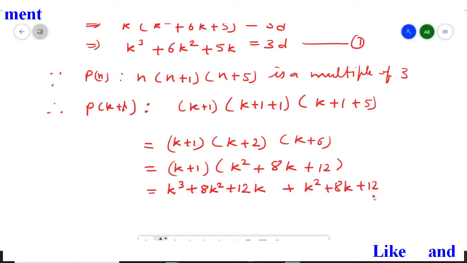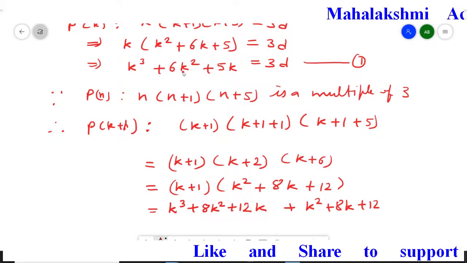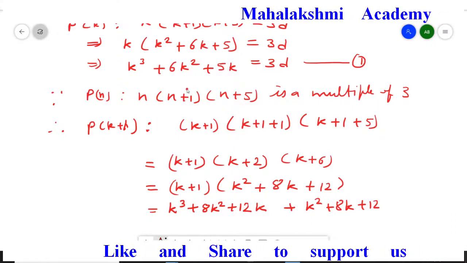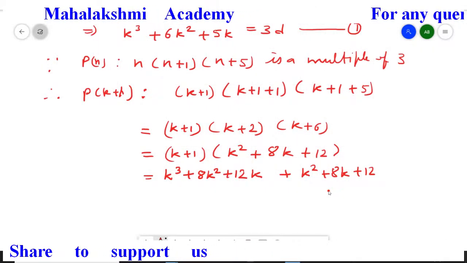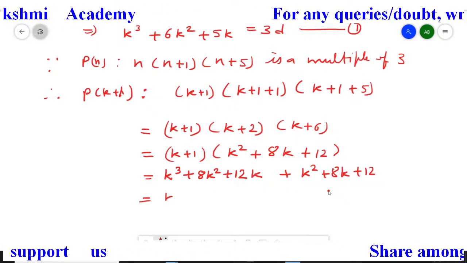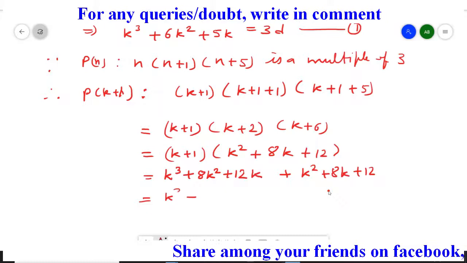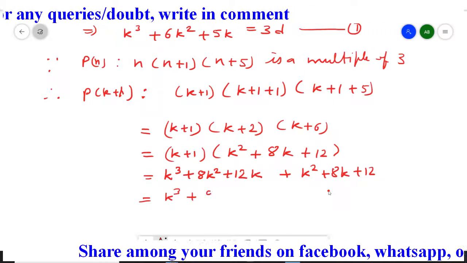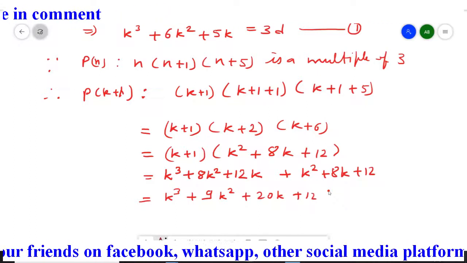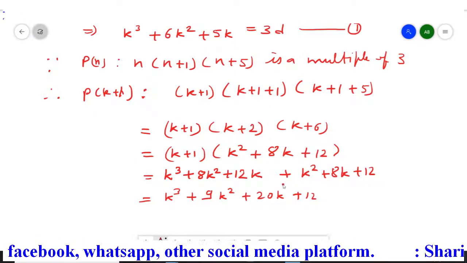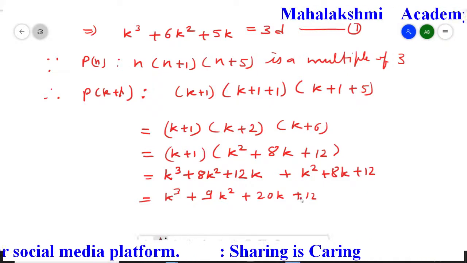Now students, you just see in our equation 1 what you have: k cube plus 6k square plus 5k is equal to 3d. So these 3 terms we will separate from here. Firstly we will simplify it because some terms are like terms, so we will add them. So here k cube will come. Now this 8k square and k square will add and we will get 9k square. In the same way 20k plus 12. What I had done here is 8k square and k square I added, so 9k square, and 12k and 8k I added, so we get 20k, and 12 as it is.